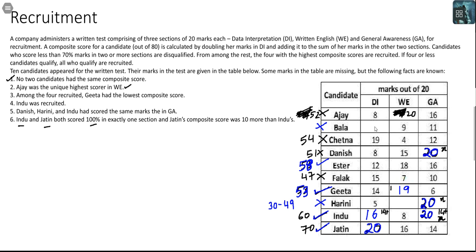Yes, his composite score can be 56. So his minimum score can be from 20 to 56. Of course, the intermediate values will have to also be removed while considering, but that is the range of scores for Bala. Let's get to individual questions.